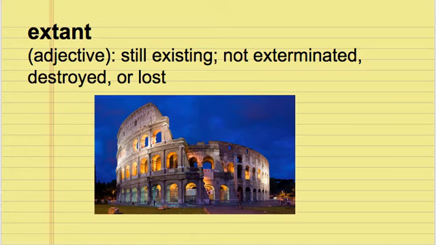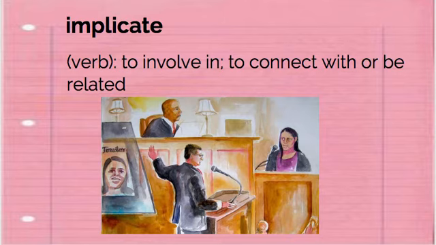So when we use the word extant, we're usually referring to something that's really old, something that we would expect to have been destroyed, but it's not. And this ancient ruin, the Colosseum, is an example of something that's extant. It's still existing from ancient Roman times. It hasn't been lost. Same with ancient manuscripts. Like if we had an ancient copy of the Odyssey, that would be an extant manuscript. It would be existing from its former time.